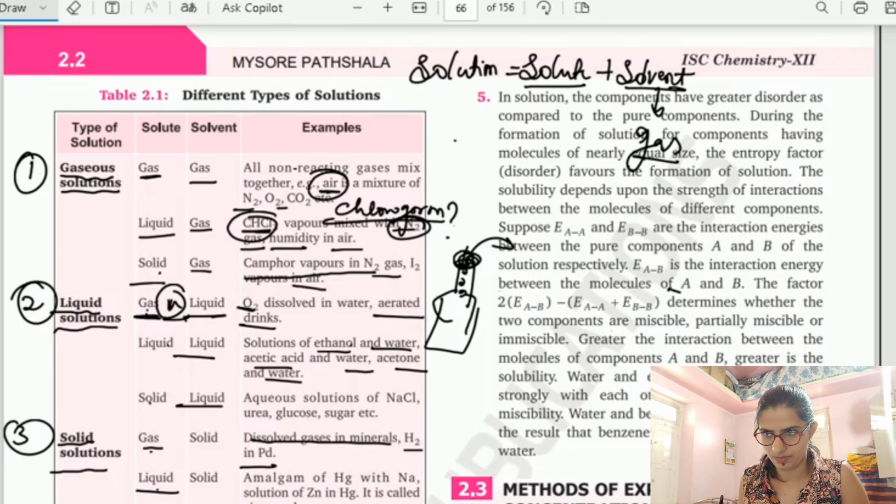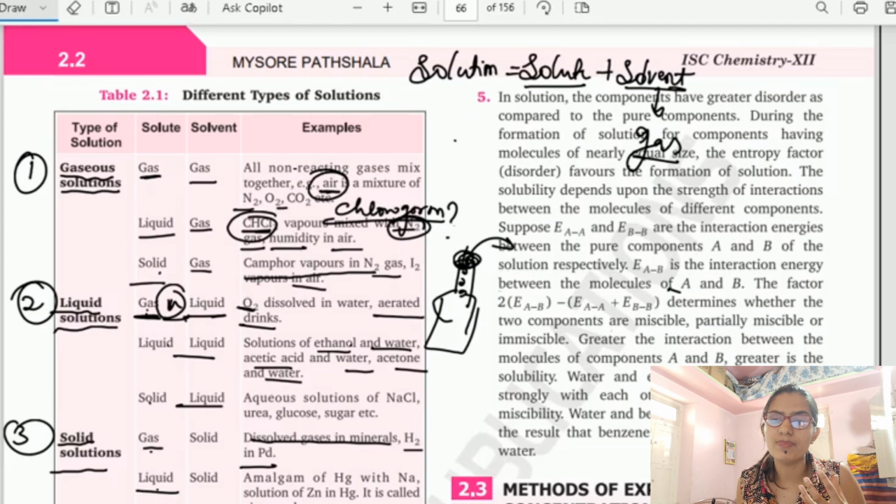Liquid in solid. So mercury. Mercury is the only metal which exists in liquid form. You know that. So mercury, when it is mixed with other metals like sodium, it forms an amalgam, which is in solid form.